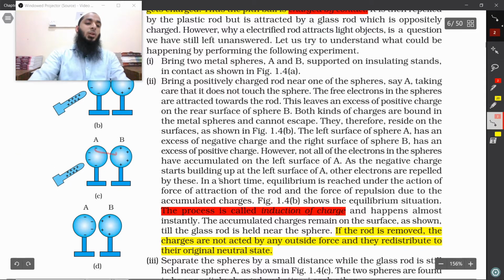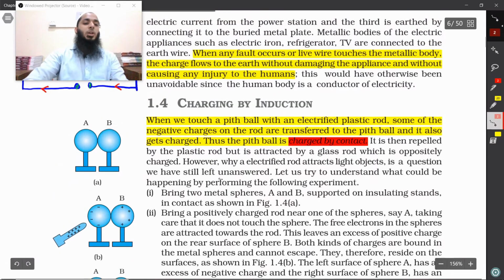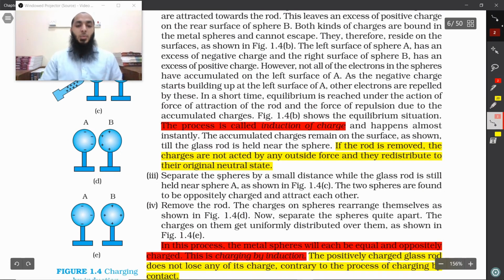The charges will redistribute. Here if the rod is removed, then what will happen? The charges will redistribute and finally you will get this back. That's what they are saying here. Separate the spheres by a small distance while the glass rod is still held near the sphere A, as shown in figure 1.4c. The two spheres are found to be oppositely charged and attract each other.